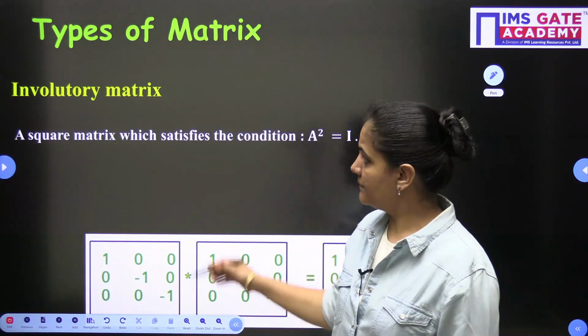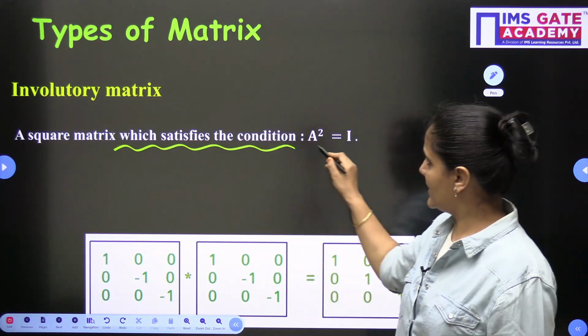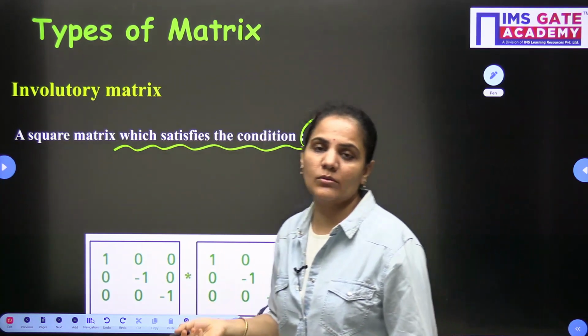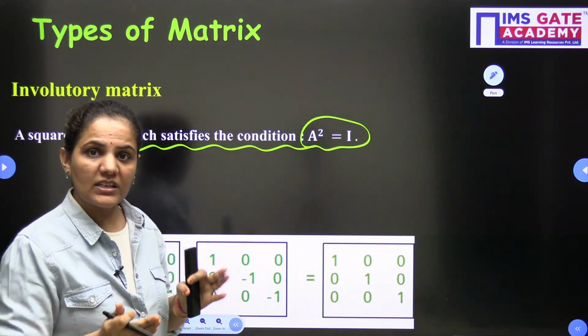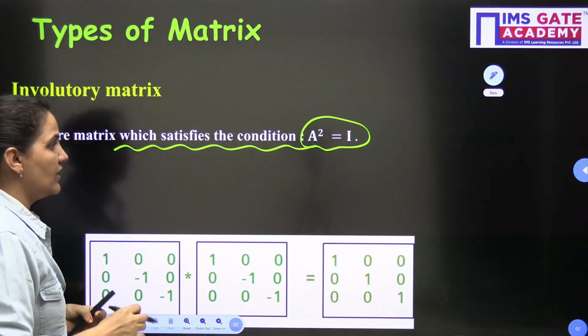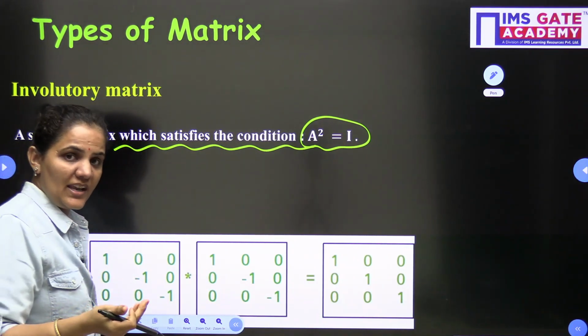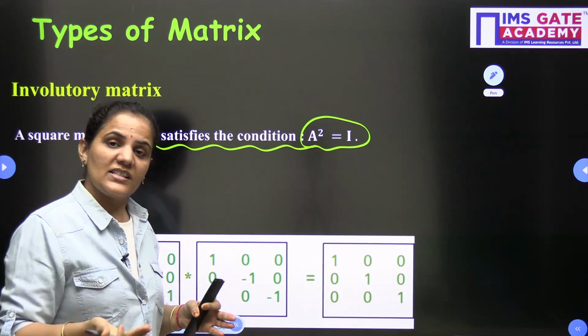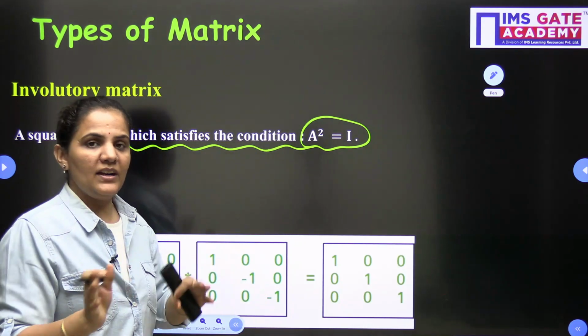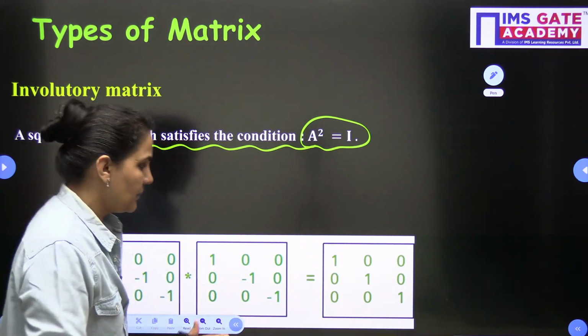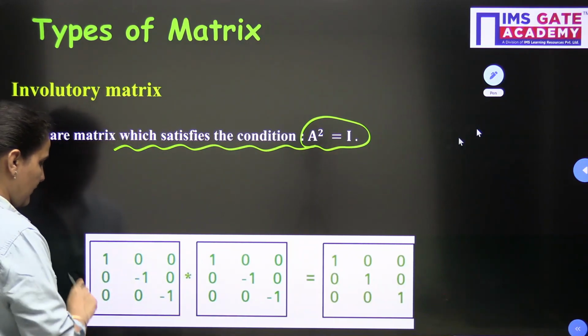Okay, and now the last one we are having is the involutory matrix. An involutory matrix is a square matrix which satisfies the condition that A square is equals to I. A square is equals to I is called involutory. It means when I multiply matrix A by itself and it gives me an identity matrix, then it will become an involutory matrix.